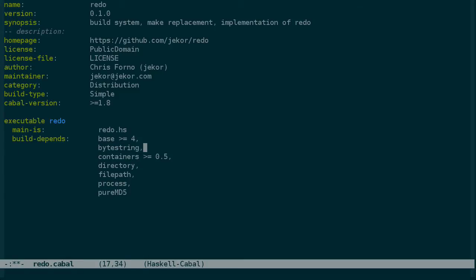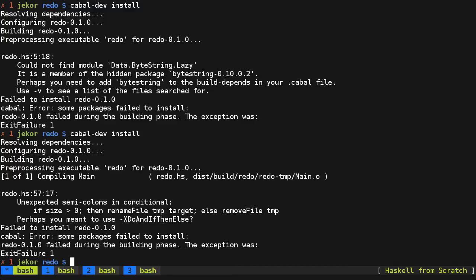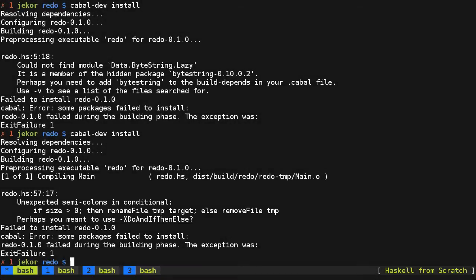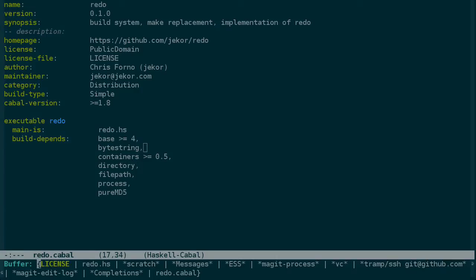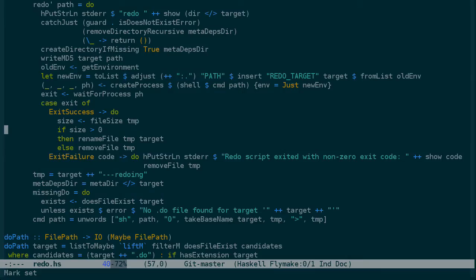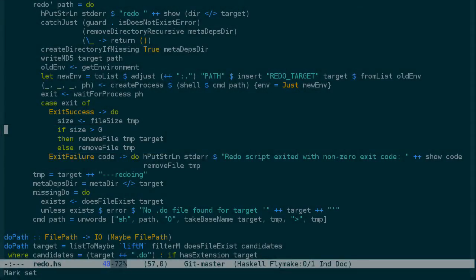Similarly with byte string, the interface hasn't really changed. And now we have an error message, it looks like a syntax error in the source, which is really confusing because we know we've compiled redo just fine up to this point. And it's saying that on line 57, which we don't have any warnings about from FlyMake, there's an error with this conditional.